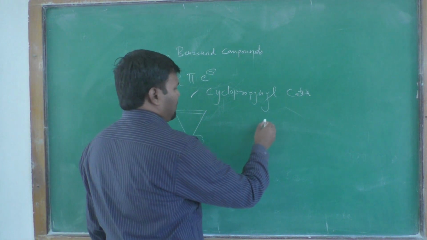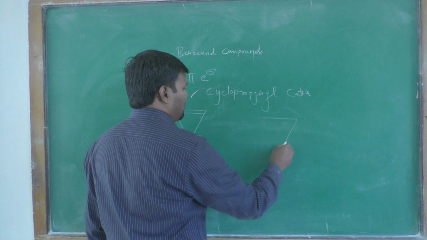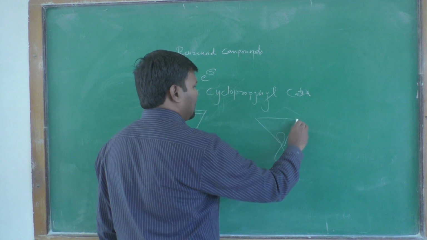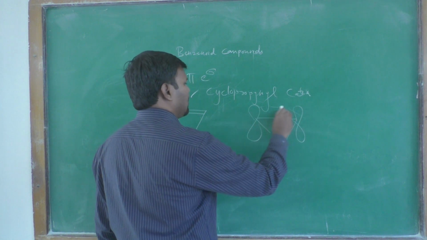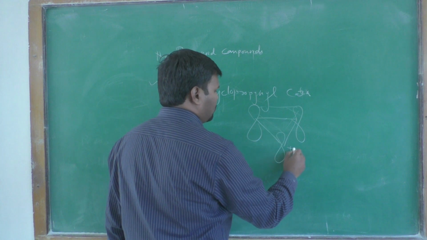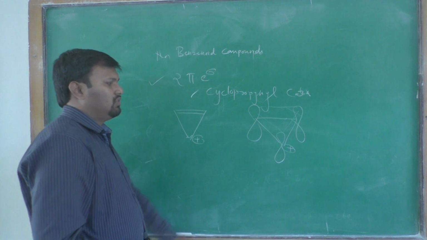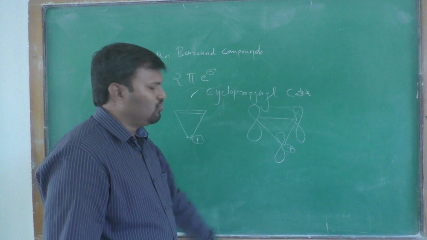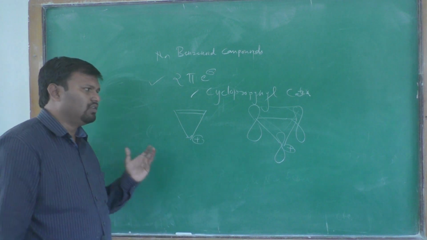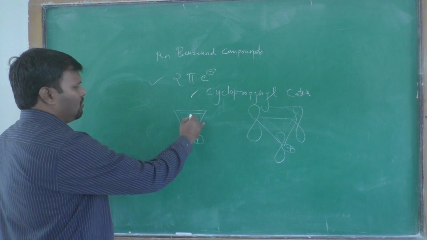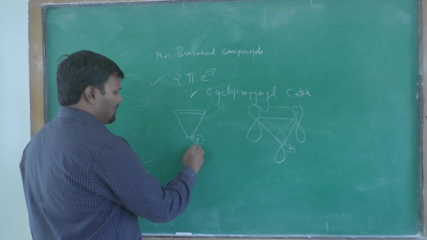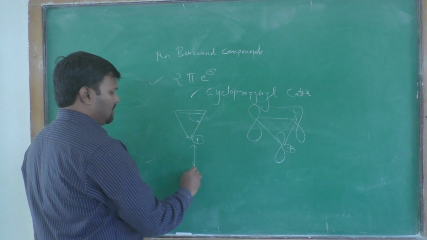There are p orbitals, all joined, with a positive charge in this case. These p orbitals are parallel to each other in the same direction, therefore delocalization is present in this ring.